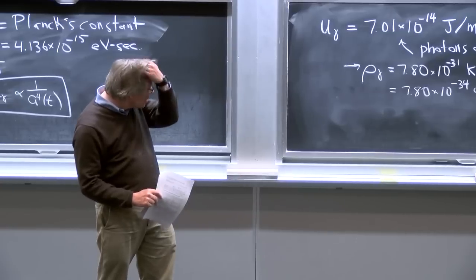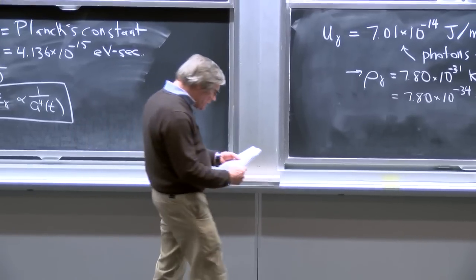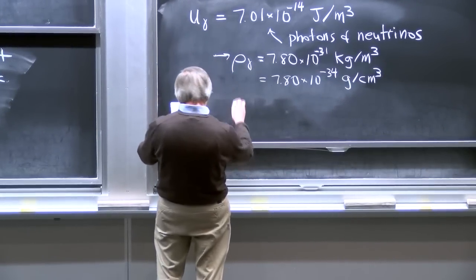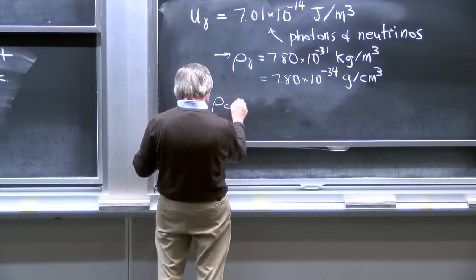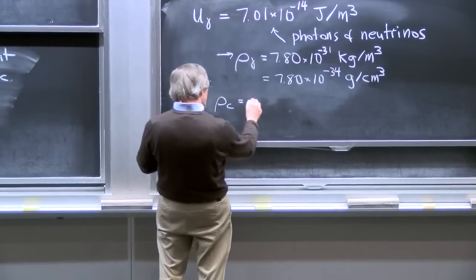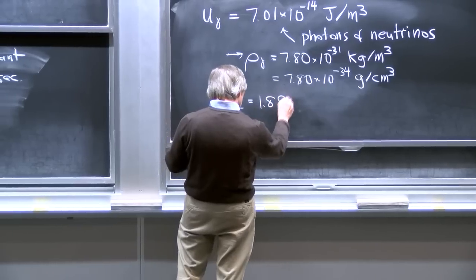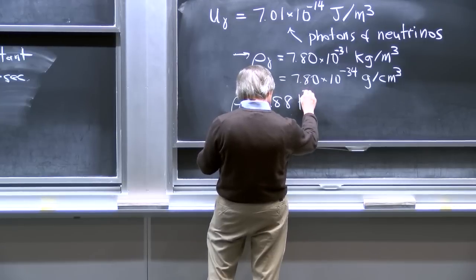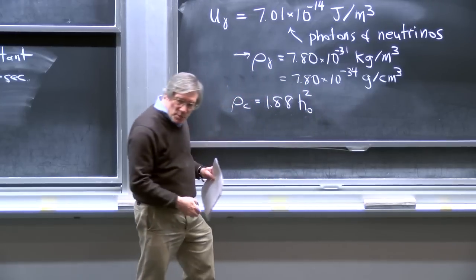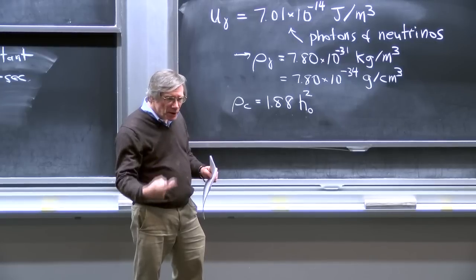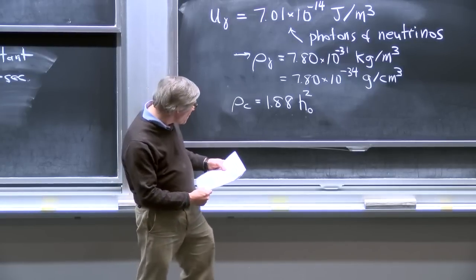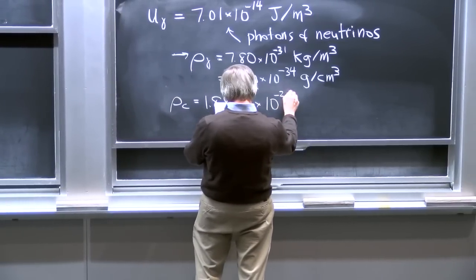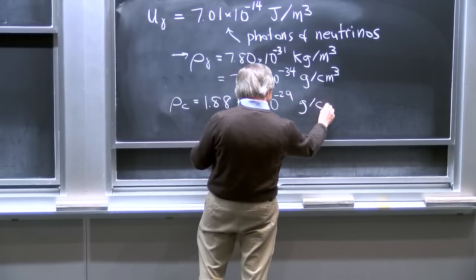And this is incredibly low even compared to the critical density of our universe. And the actual density we know is very near this critical density. Let me remind you that the critical density we've derived a formula for. And when we put numbers into that formula, we found that it was equal to 1.88 times little h0 squared, which is Hubble's constant in units of 100 kilometers per second per megaparsec. I'll write that out in a second. Times 10 to the minus 29 grams per centimeter cubed.